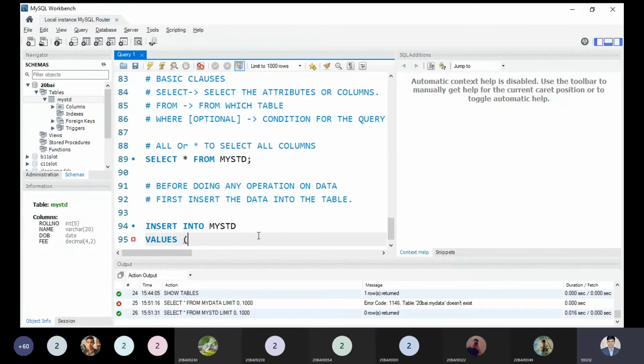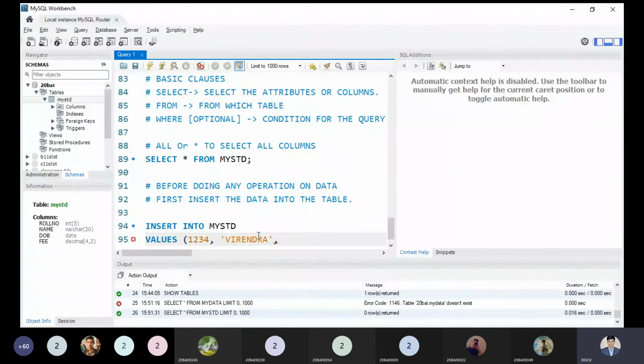So what is the name of the first column held by my std? Roll number. So I can put the roll number 1234 randomly. Put a comma, and the next value is the name of the student. The name should be inside double quotes or single quotes. I suggest using single quotes. In the single quote I write my name only, and close it. It means I have inserted my name inside this part.